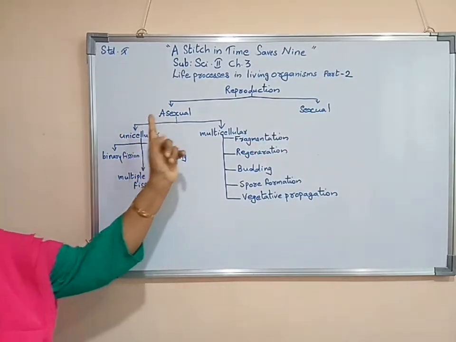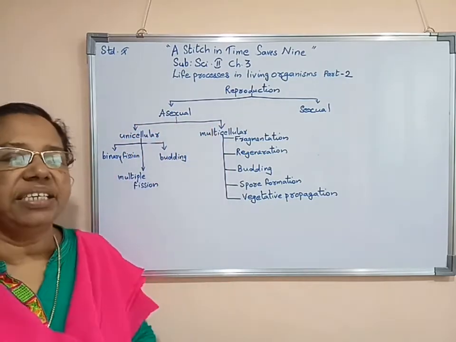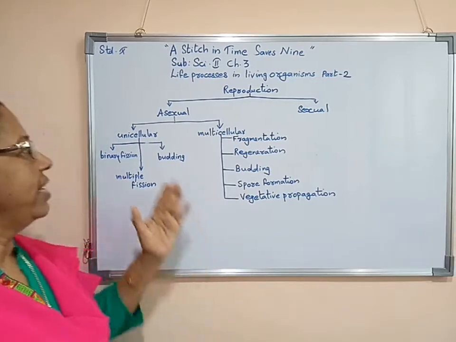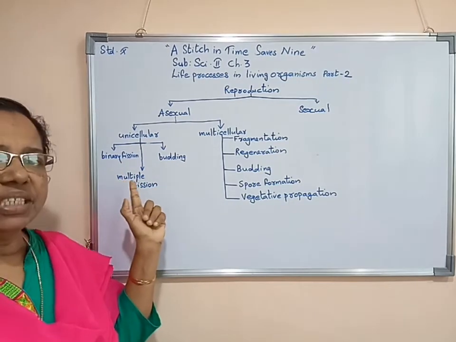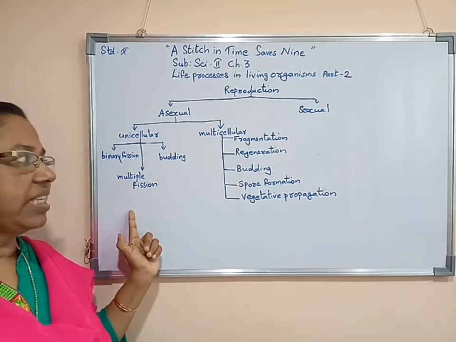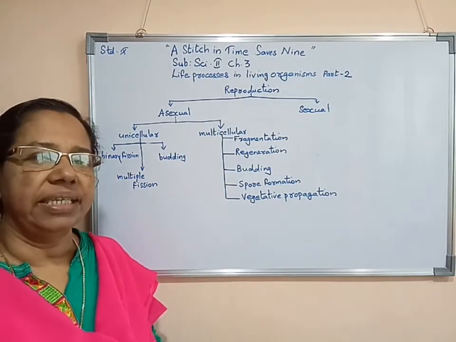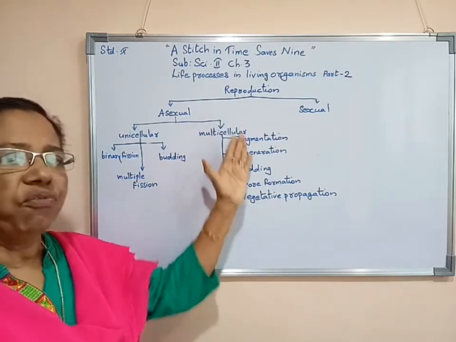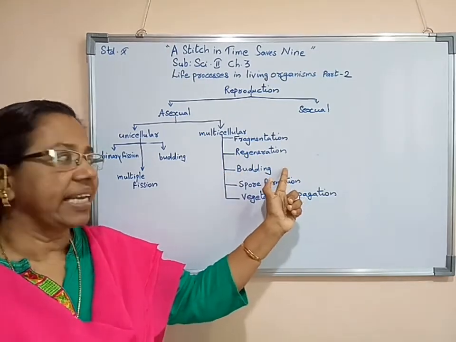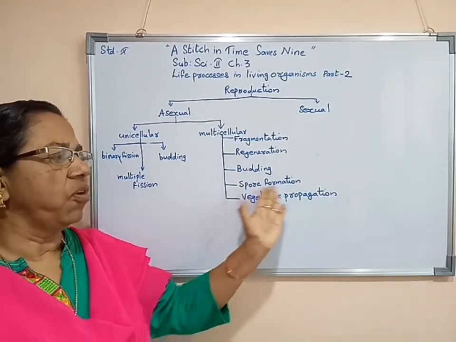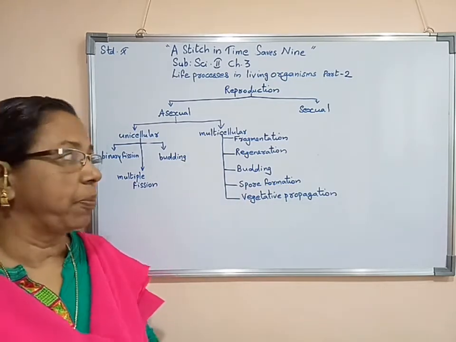Yes children, asexual reproduction is done by unicellular as well as multicellular organisms. Unicellular organisms do it by three processes: binary fission, multiple fission, and budding. In case of multicellular organisms, they reproduce by five processes: fragmentation, regeneration, budding, spore formation, and vegetative propagation.